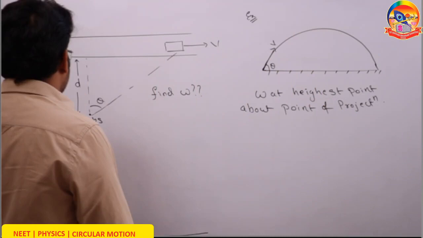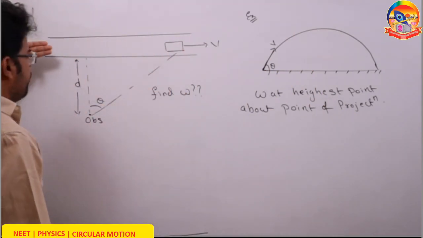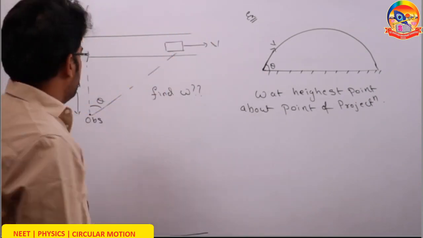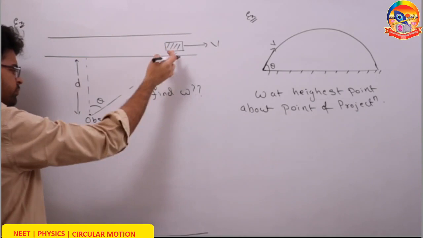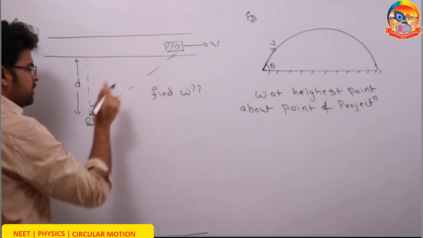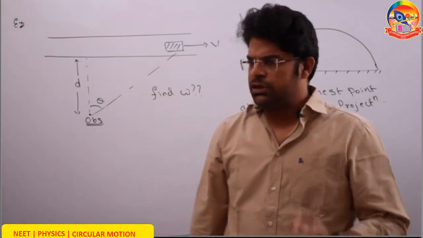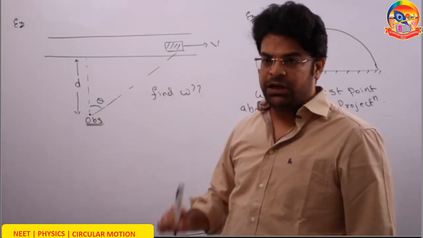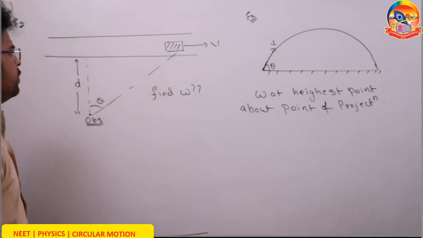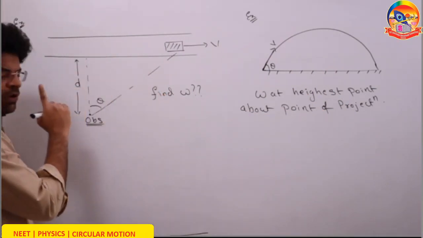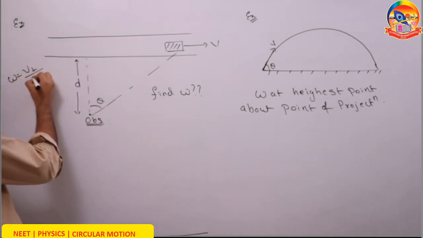The first example: there is a horizontal road, and on this horizontal road an ambulance moves with a constant speed v. When the ambulance is at this position as shown, the observer observes the ambulance. What is the angular velocity of the ambulance observed by this observer right now? So we will use here what we have learned, that omega equals v perpendicular by r.